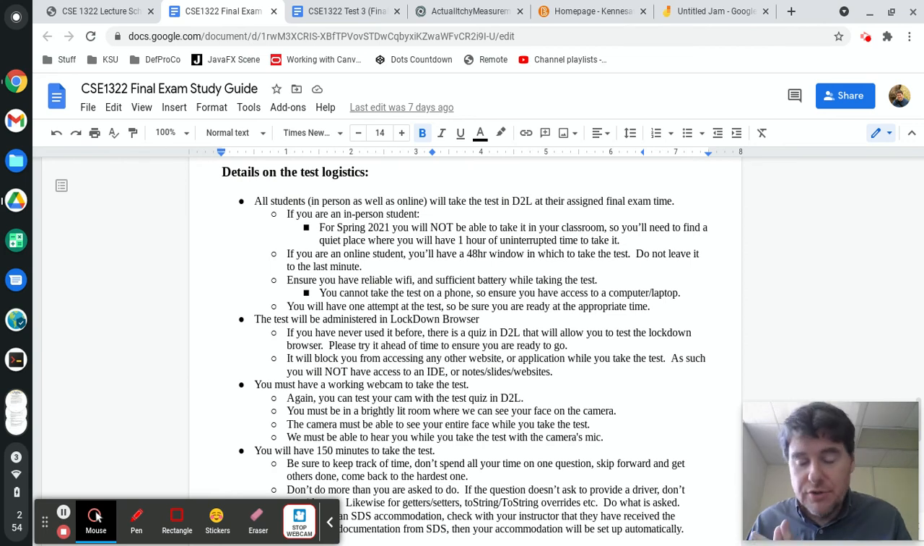You cannot use another computer. You cannot have another computer next to you. You cannot use a laptop or a tablet or a smart watch even. And in any way, you cannot communicate or use anything other than the computer that you are taking the test on.